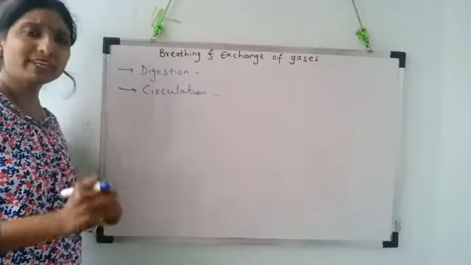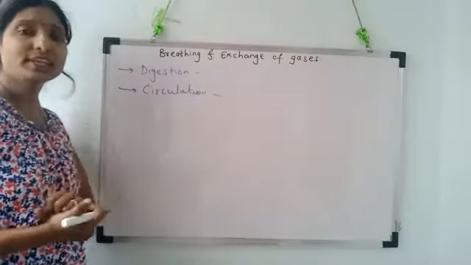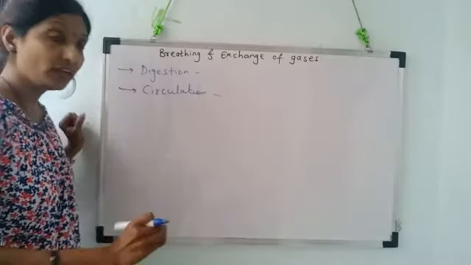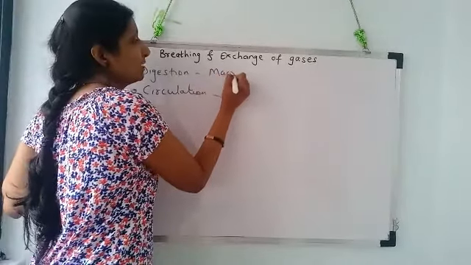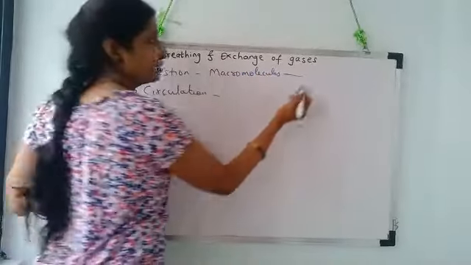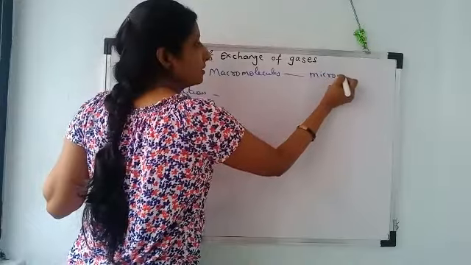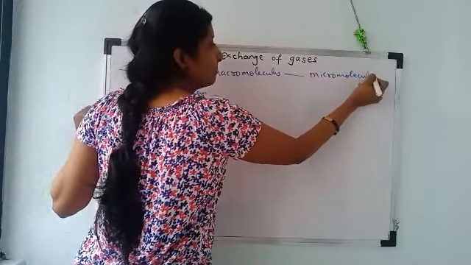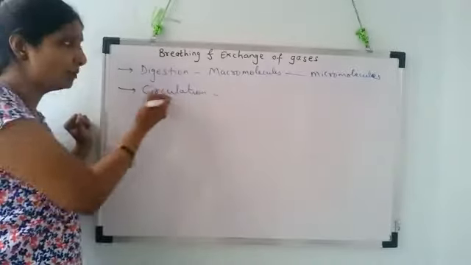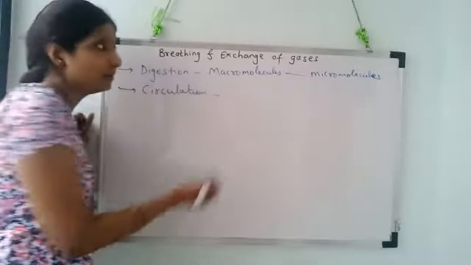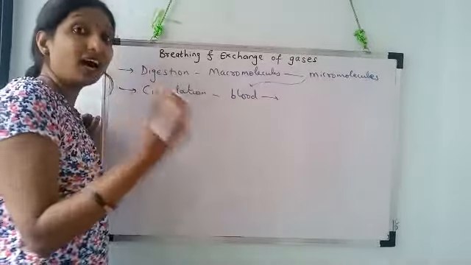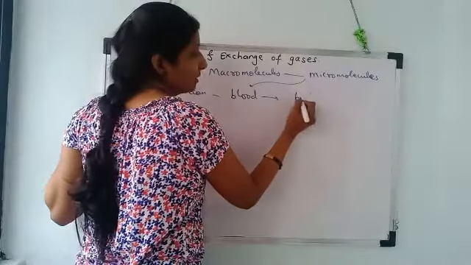So what did we study mainly in these 2 systems? In digestion and absorption, that chapter we studied about the human digestive system, where the macromolecules present in the food are broken down into micromolecules, which are in simple absorbable forms by the blood. Once these micromolecules are absorbed by the circulating fluid, that is blood, with the help of blood, they are transported to each and every body cell.